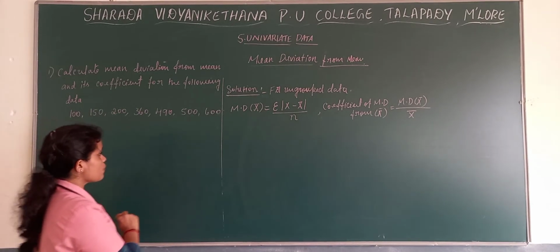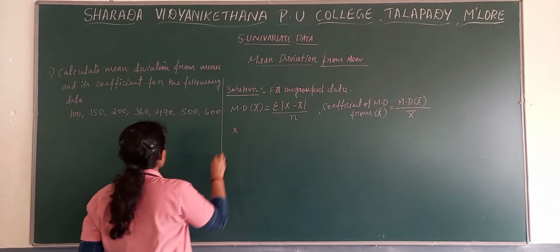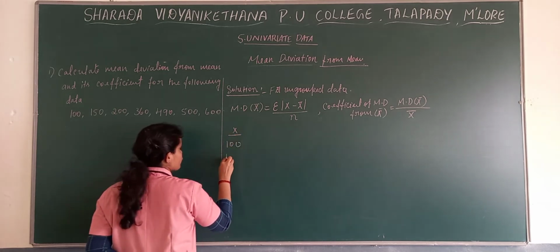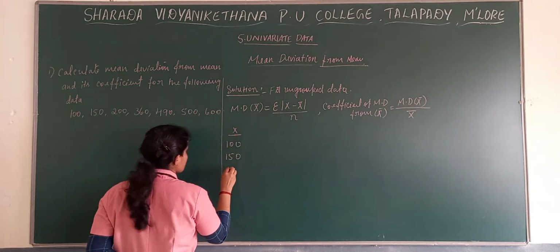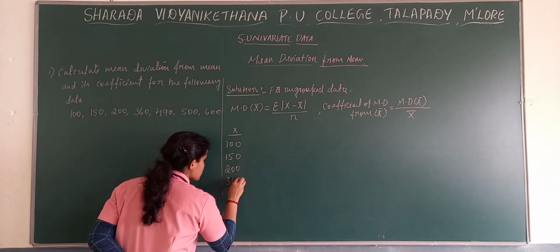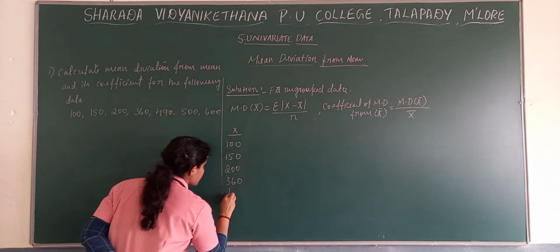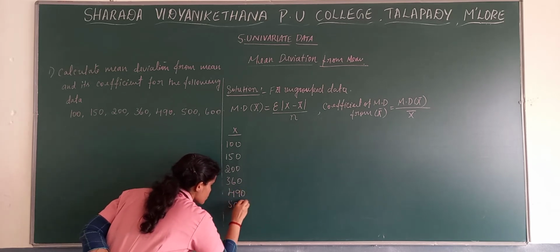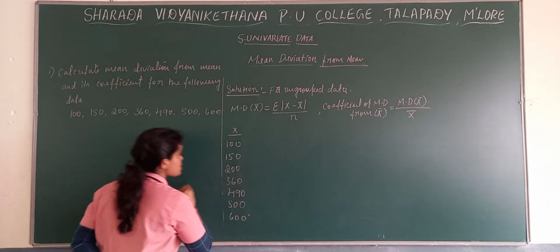Now we will write the problem. Here x is 100, 150, then 200, 360, 490, 500, and the last one is 600.